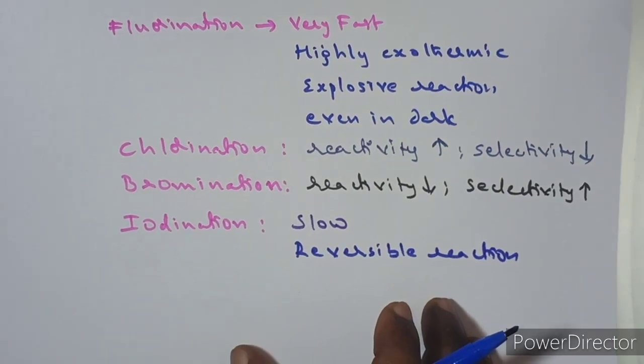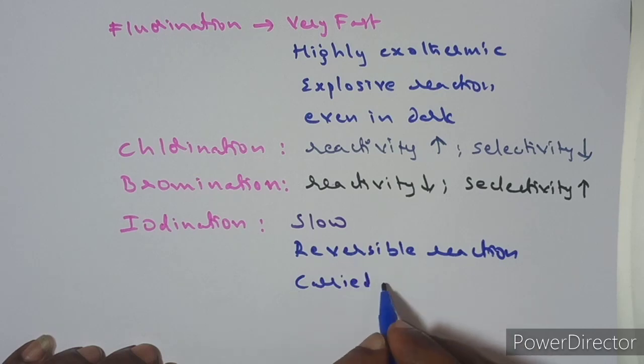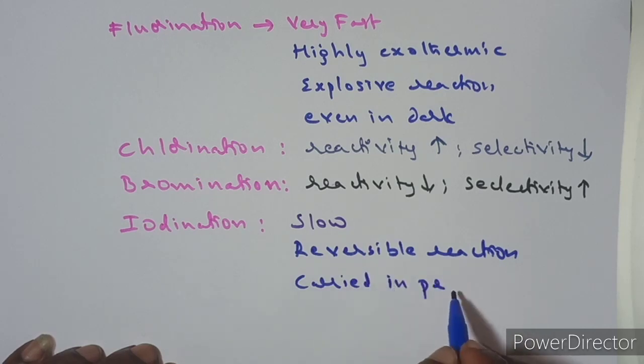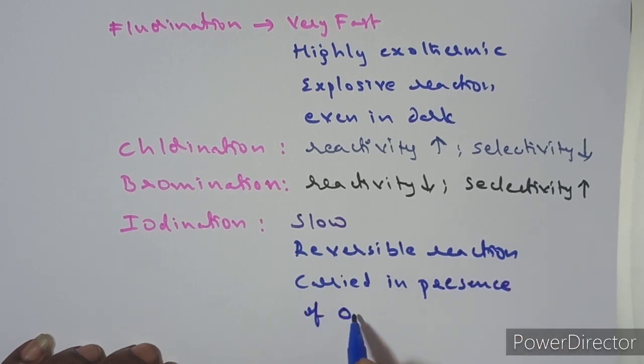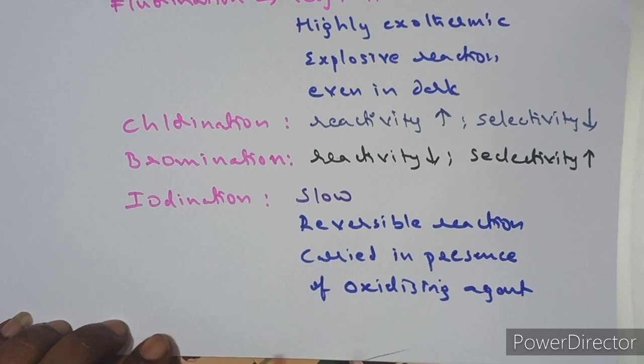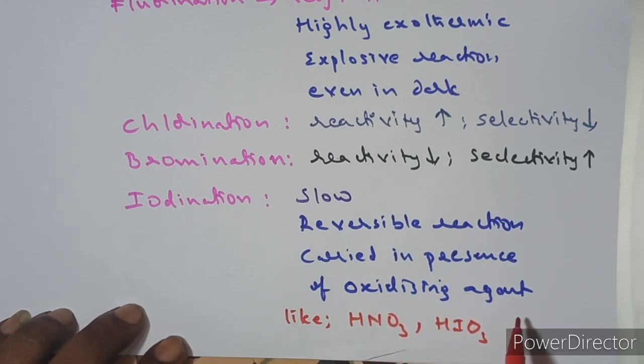iodination generally requires, or is carried out in, the presence of some oxidizing agents. What oxidizing agents can we use here? We can use oxidizing agents like nitric acid, iodic acid, or mercuric oxide. Any one of these oxidizing agents can be used here.